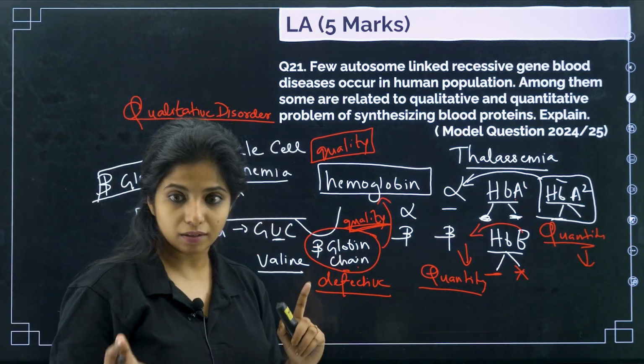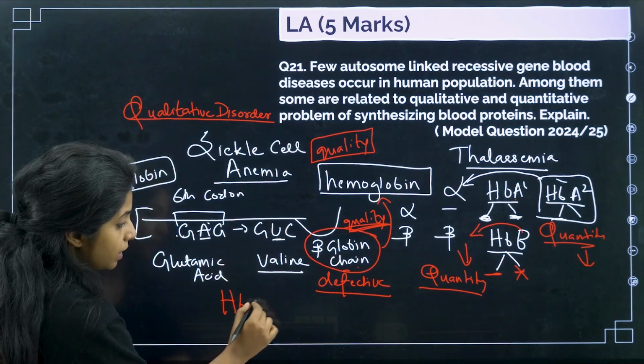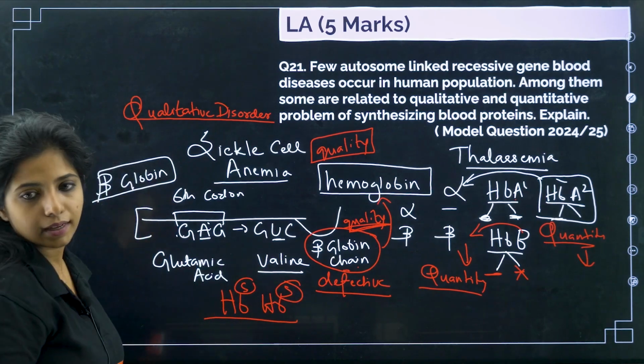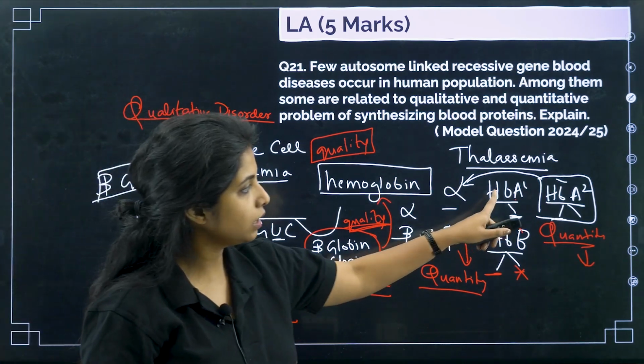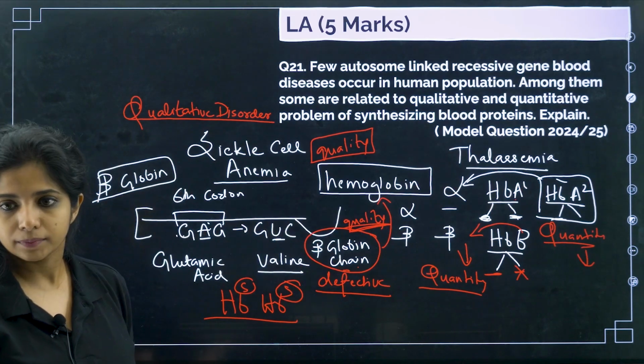When both the genes have a mutation, then only you will have this particular disease. For example, it should be HbS, HbS. Both of them should have this mutation, then only you will get this disease. Similarly, both of the alleles should have this, then only you will get thalassemia also.